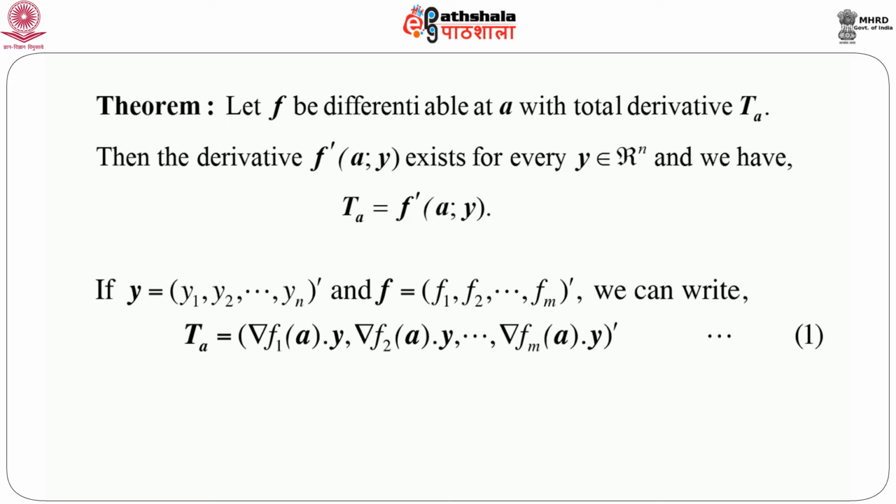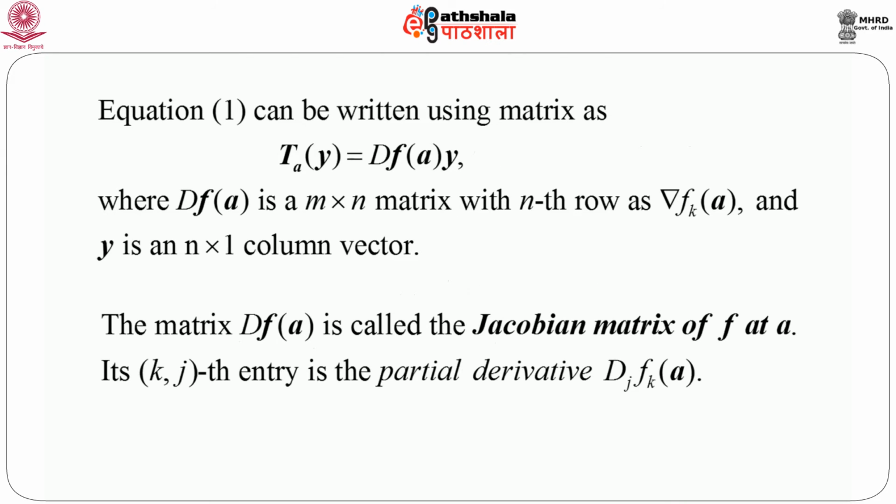And again, if we write y equals y1, y2, ..., yn prime and f equals f1, f2, ..., fm prime, because f itself is a vector valued function of dimension m cross 1, we can write Ta as nabla, or the backward difference operator, f1 a into y, nabla f2 a into y, and so on.